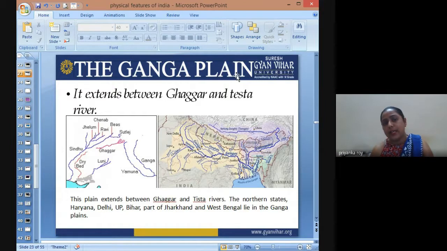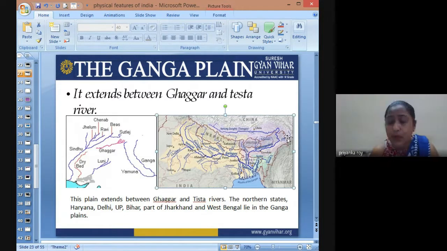Okay, so the Great Ganga plain extends between Ghaggar and Tista. The Ghaggar river is somewhere here, north of Delhi, in the Haryana region, and the plain goes from here up to Tista in the northern part of the country, that is North Bengal and Sikkim region. One of the tributaries of Brahmaputra is Lohit. So from Tista to Lohit we have the Brahmaputra plains. Okay, so this explains the extent from the Ghaggar to the Tista river.